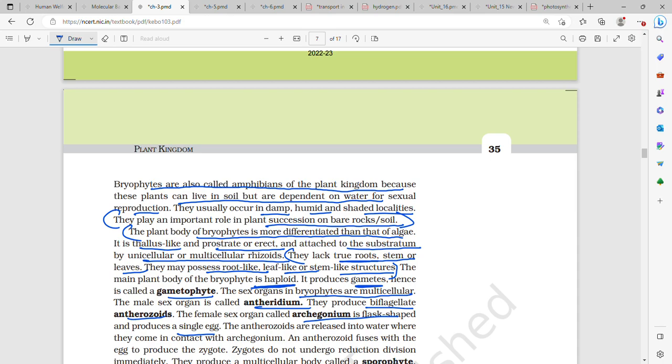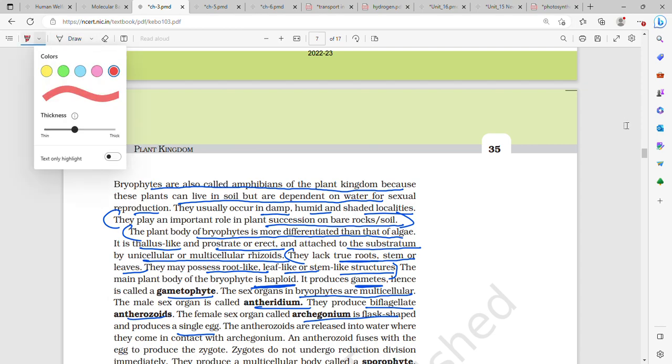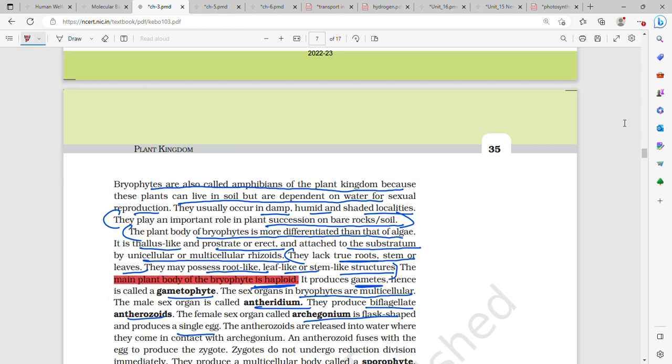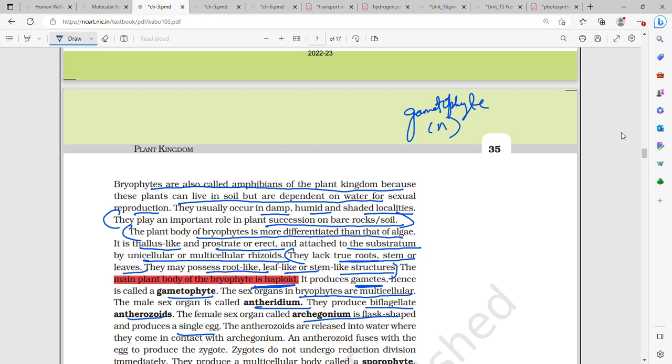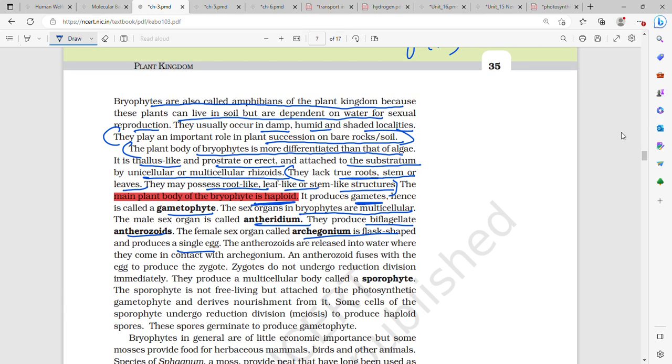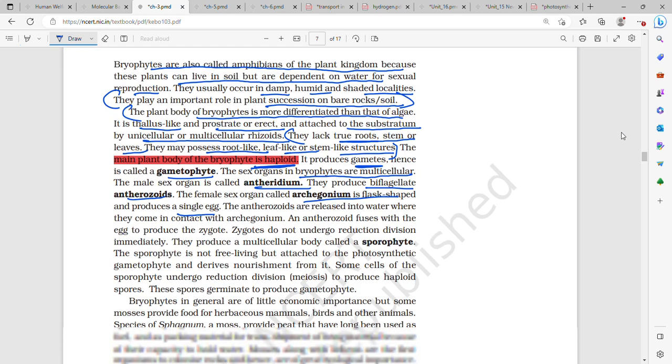So the main plant body of bryophyte is also haploid. Main plant body of algae was also haploid. It produces gametes, hence it is called as gametophyte. So over here also the gametophyte stage, which is here also the gametophyte stage. This is the dominant gametophyte. And both of them, that is algae and bryophyte, show haplontic cycle.